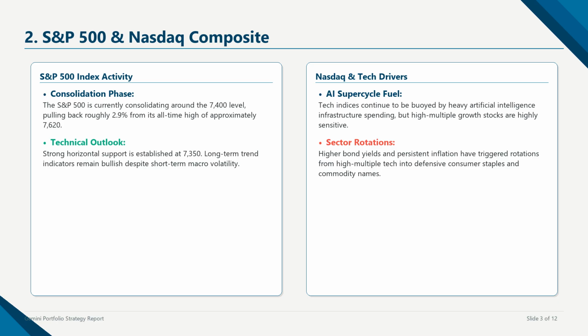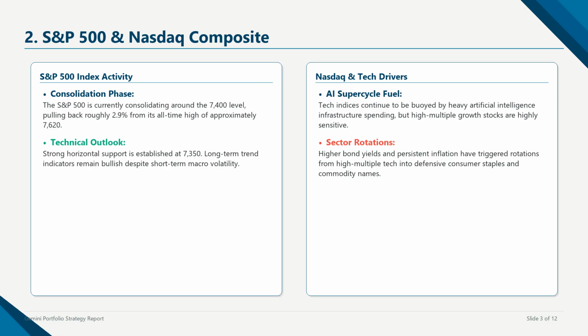Tech momentum remains structurally supported by massive artificial intelligence investments, but persistent concerns about a higher-for-longer interest rate path have led to notable sector rotations. Investors are shifting capital from high-multiple growth stocks into defensive consumer staples and commodity names. This volatility presents buying opportunities in high-conviction names that have experienced temporary pullbacks.